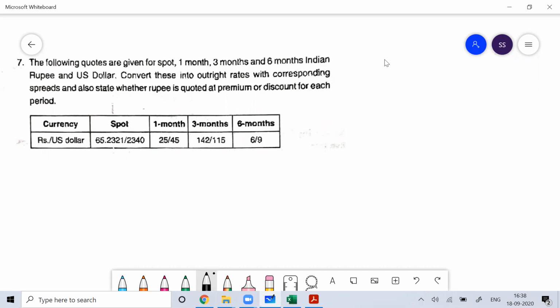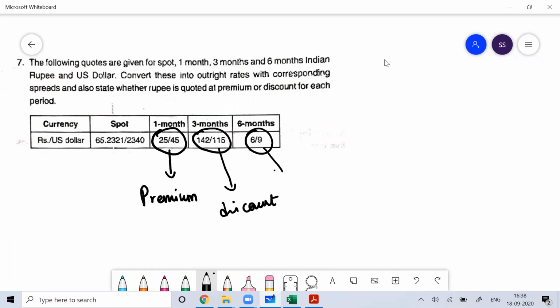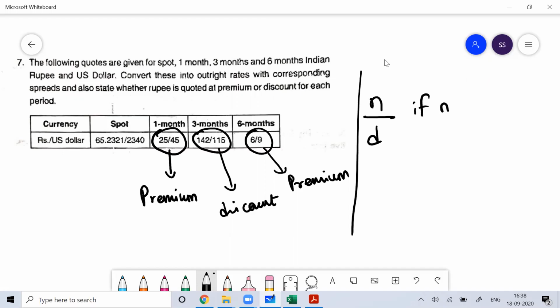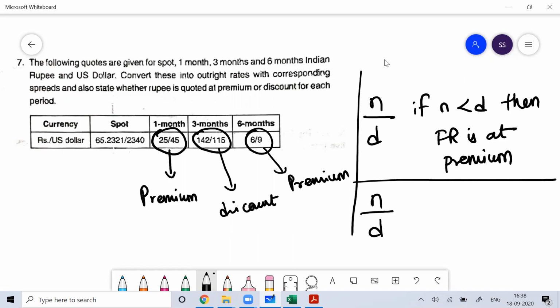You need to look at this fraction, numerator by denominator. If the numerator is less than the denominator, the fraction is less than 1, which means the forward rate is at a premium. If the numerator is more than the denominator, the forward rate is at a discount.